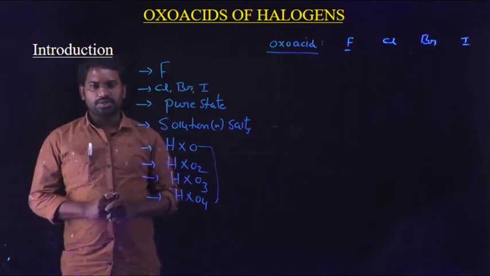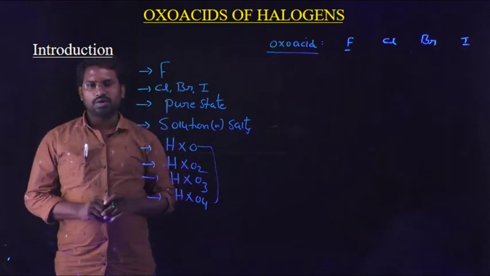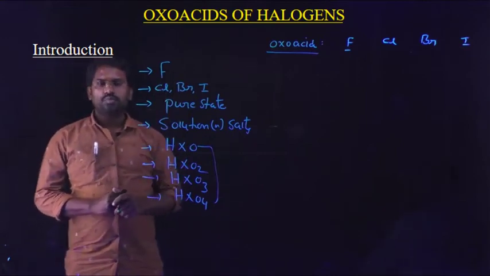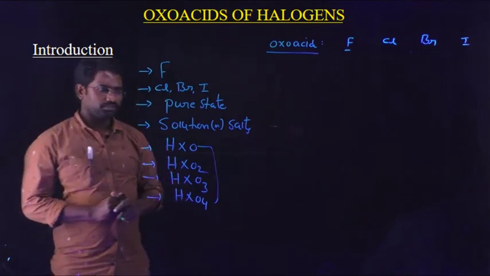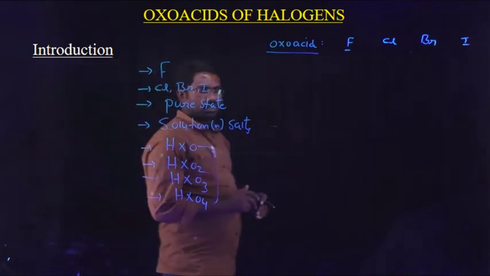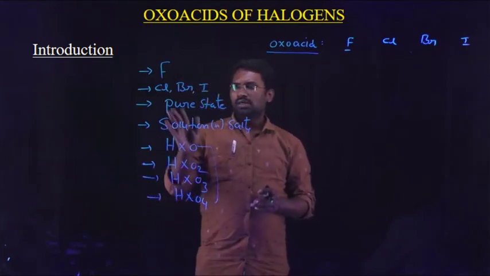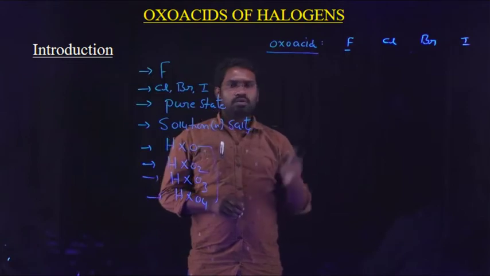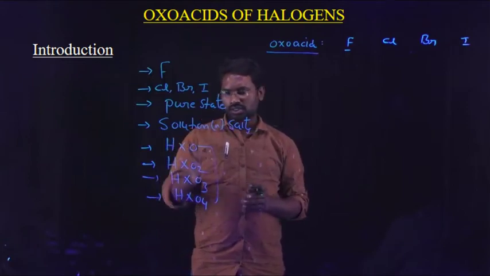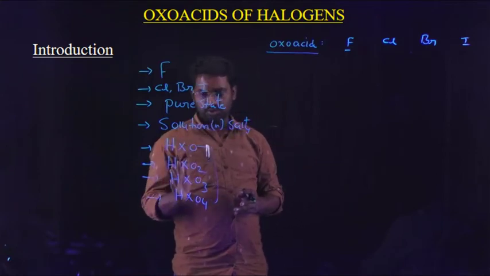As I mentioned earlier, fluorine is only able to form one type of oxo acid because of small size and high electronegativity. The remaining elements in the 17th group, that are chlorine, bromine, iodine, are able to form different types of oxo acids that are like this: HXO, HXO2, HXO3 and HXO4.